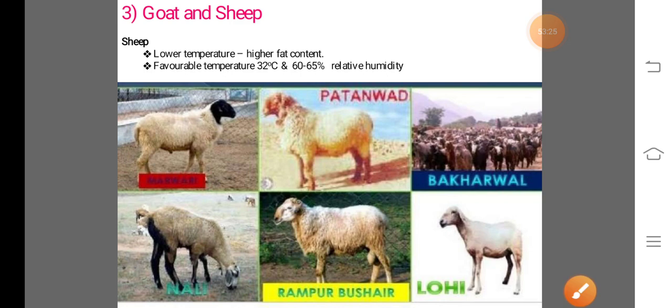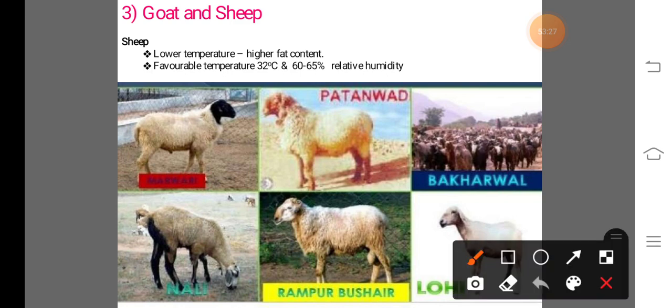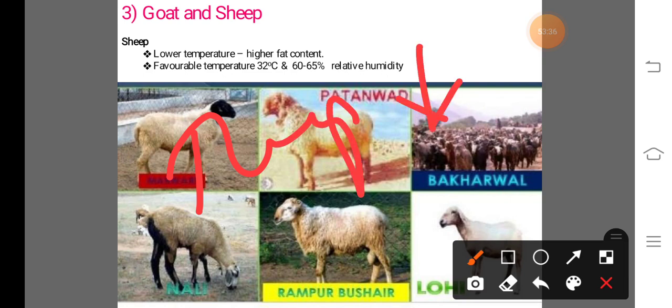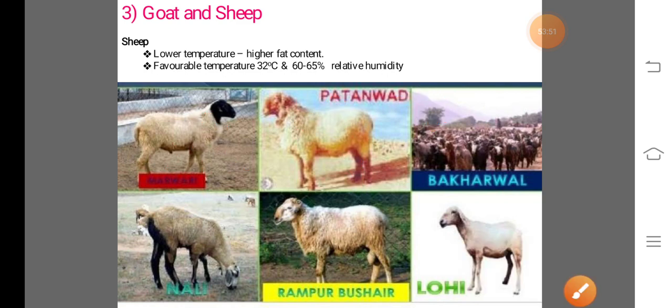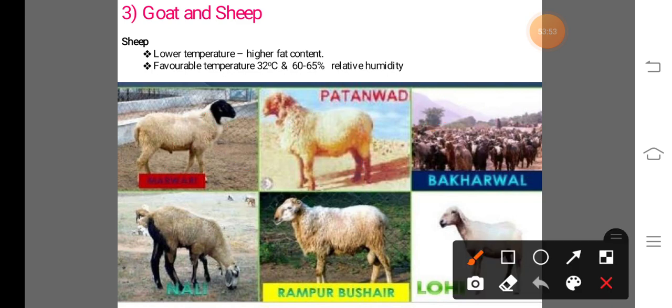In case of sheep milk, the fat content increases if the temperature of the atmosphere decreases. That means at lower temperature the fat content in the sheep milk increases. If sheep are kept at 32 degrees Celsius with 60 to 65% relative humidity, at that time the body temperature of the sheep increases.